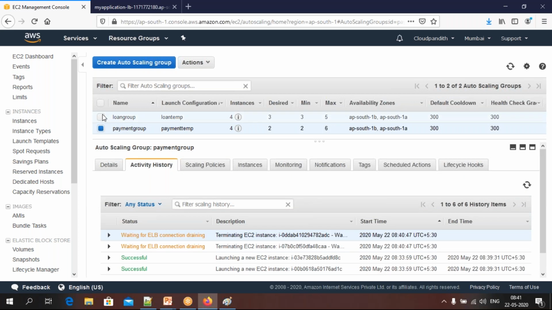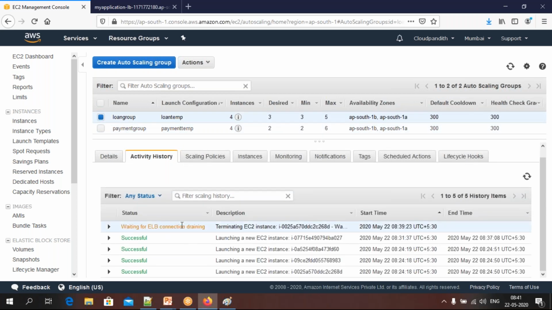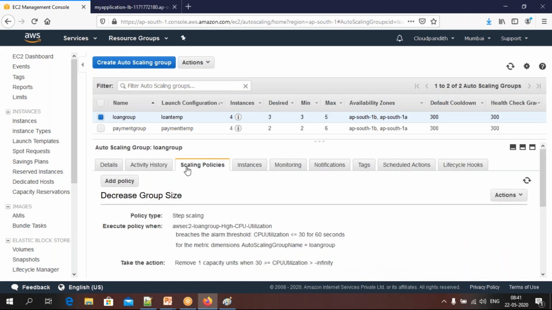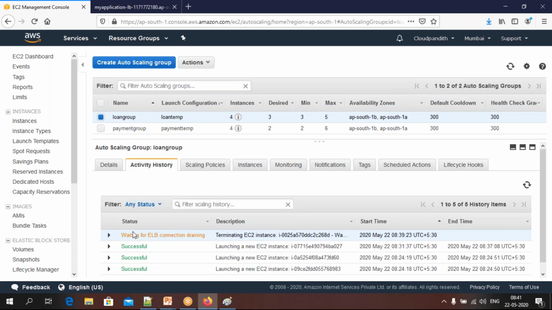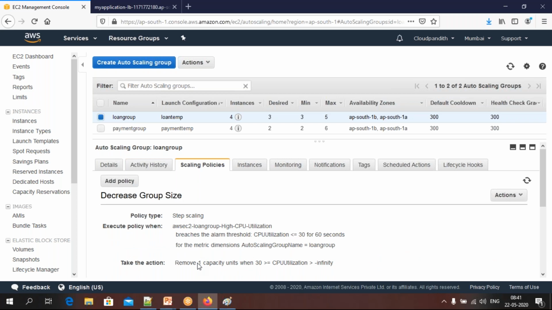But in the same way, in the loan group also, what happened? Automatically it understood the CPU utilization is less than 50 already. That's why it is automatically decreasing one instance. See how many instances it is going to decrease?